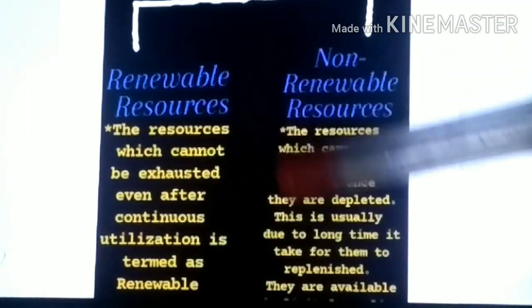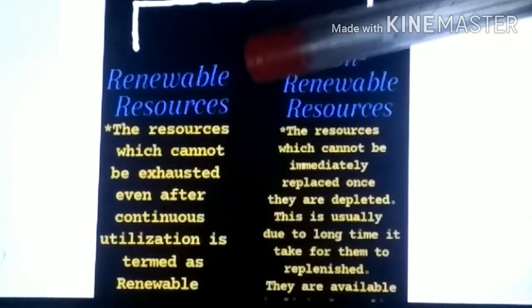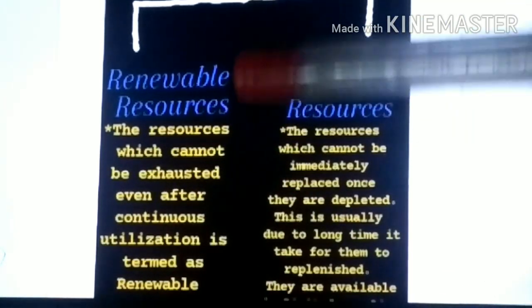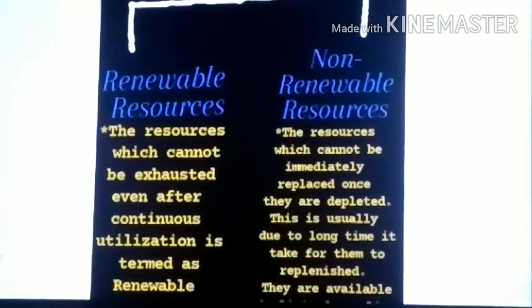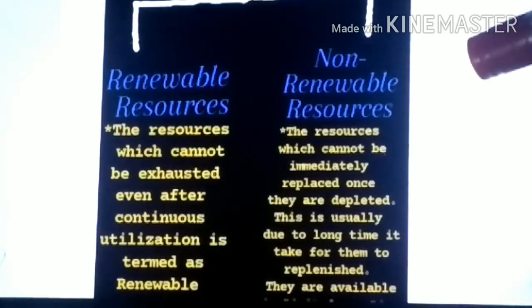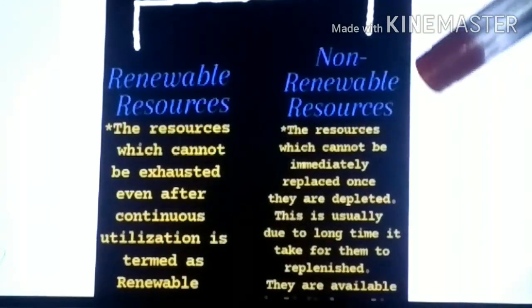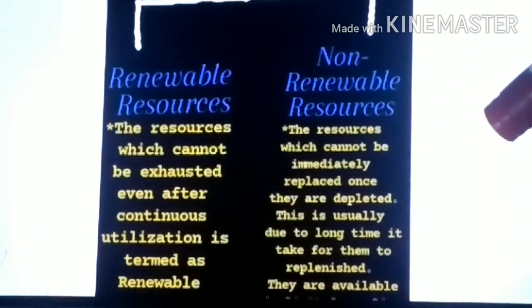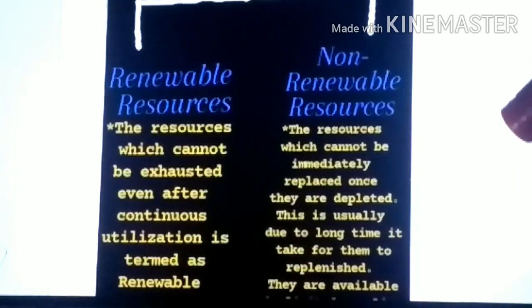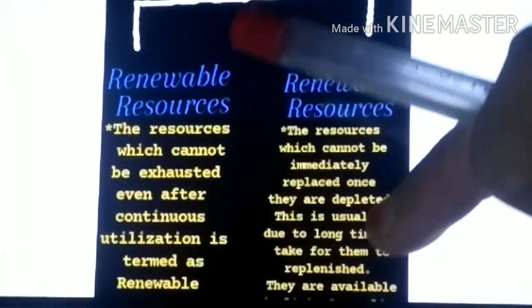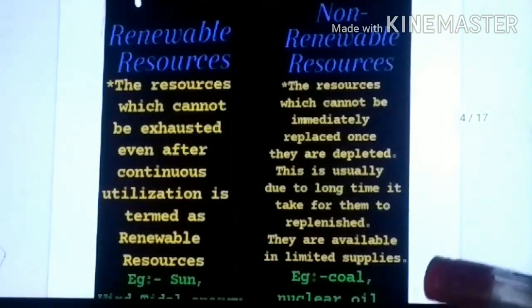Means what? कितना भी use कर लो ये renewable resource को, that will not get exhausted, means खत्म नहीं होगा वो. Okay. So now non-renewable natural resource. What does this mean? The resources which cannot be immediately replaced once they are depleted. This is usually due to the long time it takes for them to replenish. They are available in limited supplies.